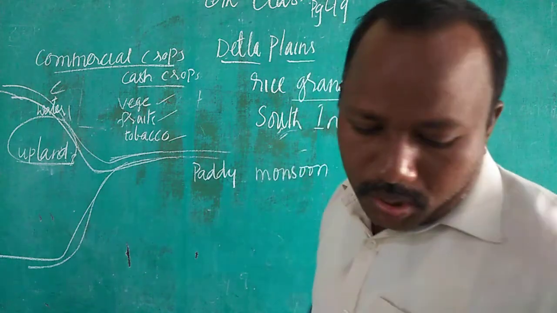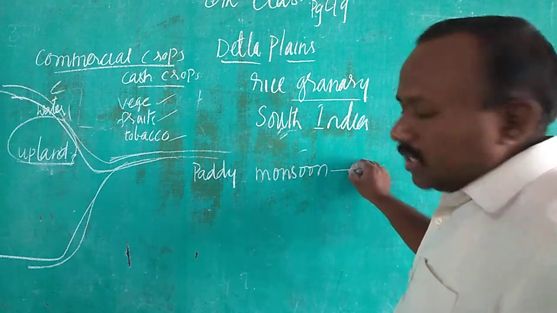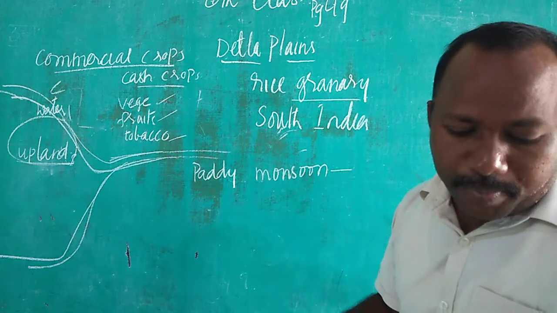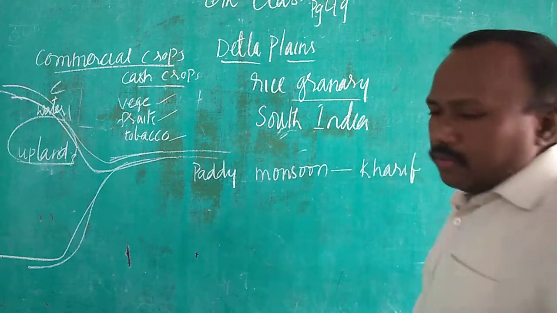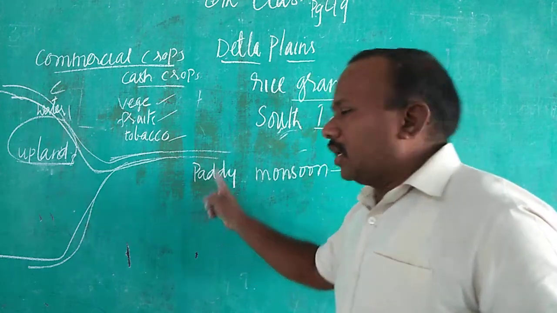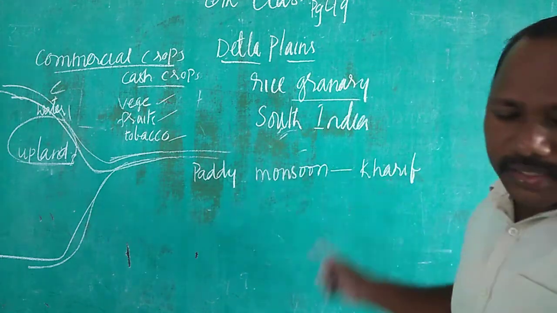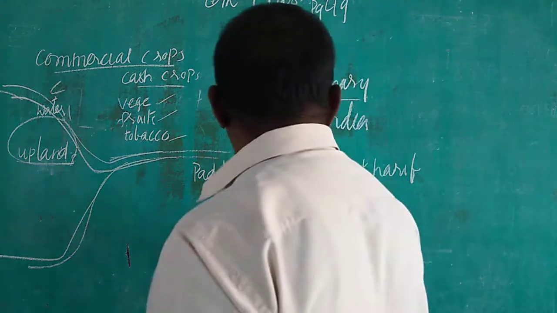M-O-N-S-O-O-N. Monsoon. Monsoon means it is rainy season. In the rainy season, the paddy crop is grown. That is called as kharif crop. In the rainy season they grow the paddy crop, children. That crop is called as kharif season. Winter crops are